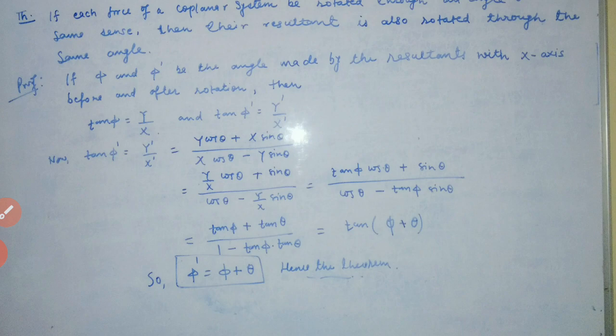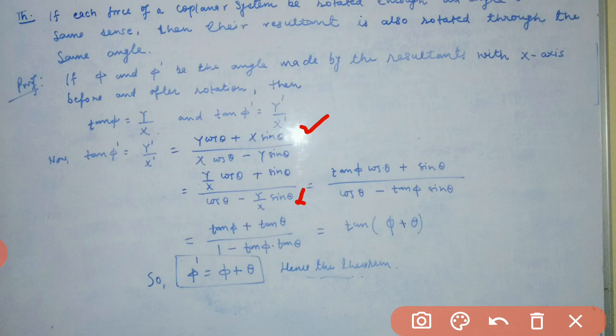Again we are using the equation from two-dimensional geometry, that is transformation of axes. Now this will become y by x. Taking x common, we have y by x cos theta plus sin theta divided by cos theta minus y by x sin theta.